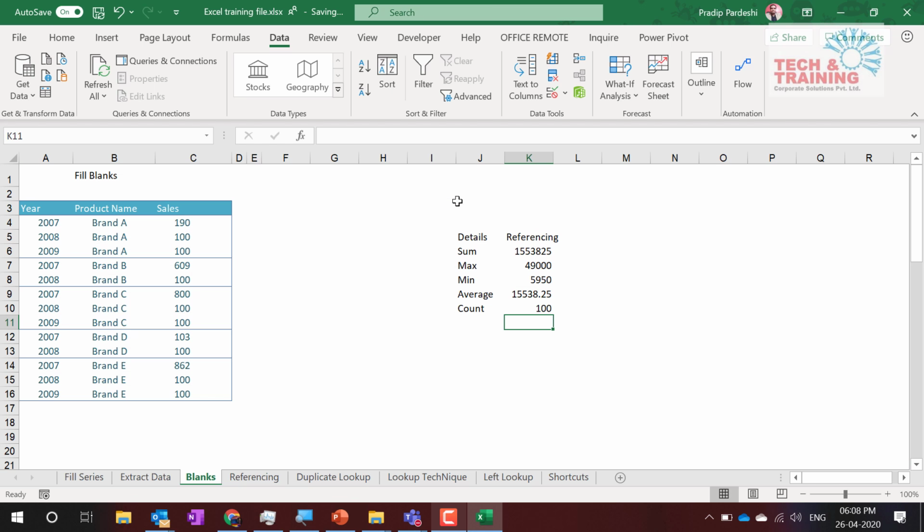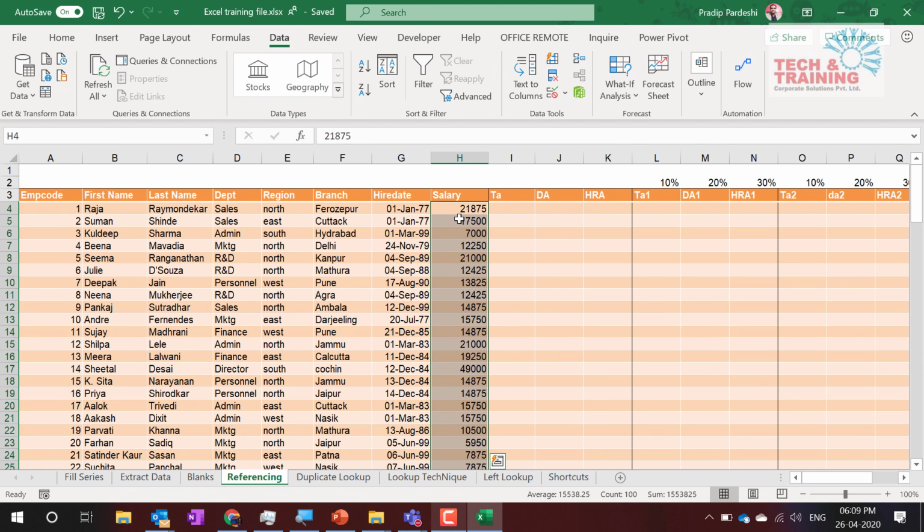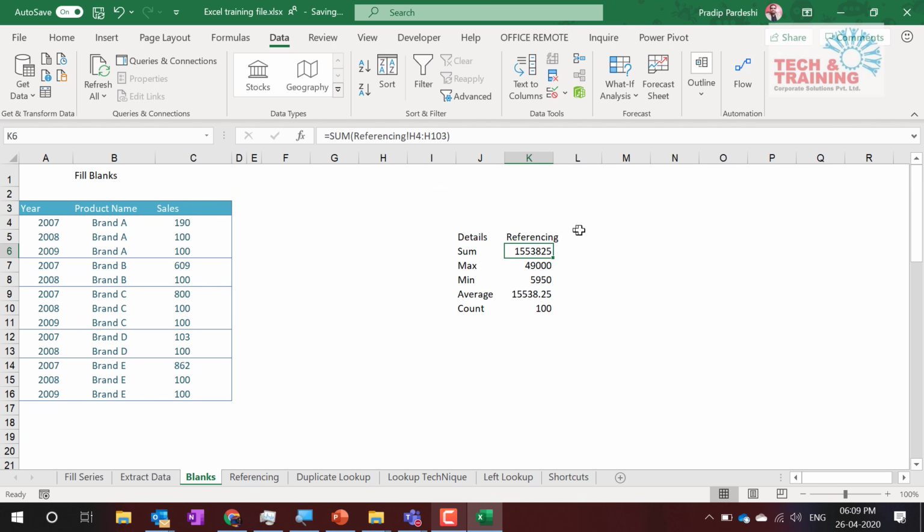Now friends, the reason I took this basic example is because the next two features that I'm going to show you are going to be used in the next two sessions as well. So I'm going to talk about two basic things which you will be needing in the next two sessions. Now, I have to go again and again and select the entire range. So instead of selecting the entire range again and again, I choose to give a name as salary. Let me come here and use name range.